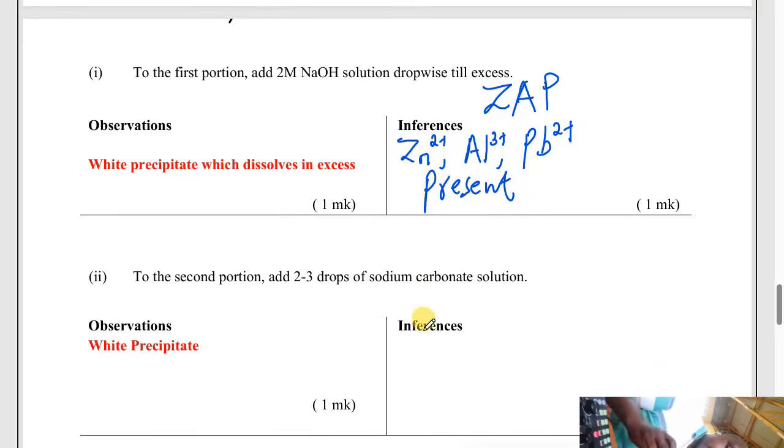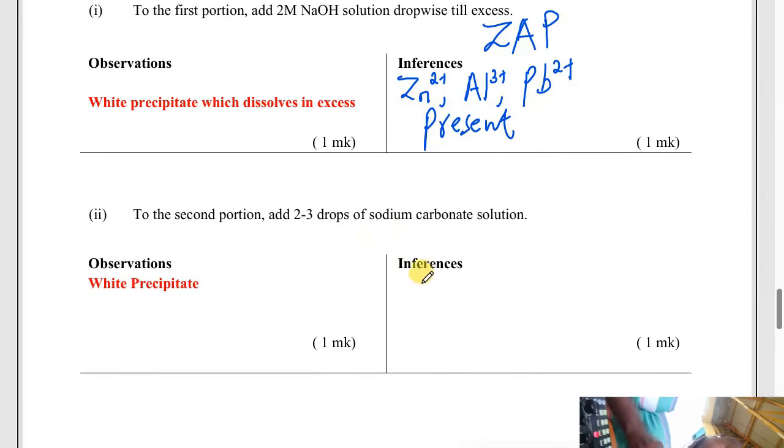What could form a white precipitate with the sodium carbonate? What is important here is the carbonate, not sodium, because these are metals. A metal and a metal cannot combine. So the most important here is the carbonate. This carbonate will combine with zinc to form zinc carbonate, which is a white precipitate.